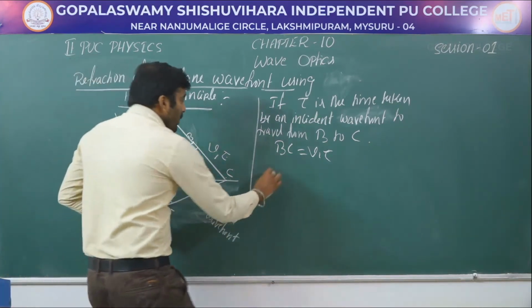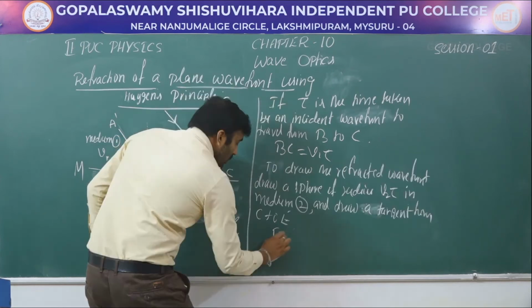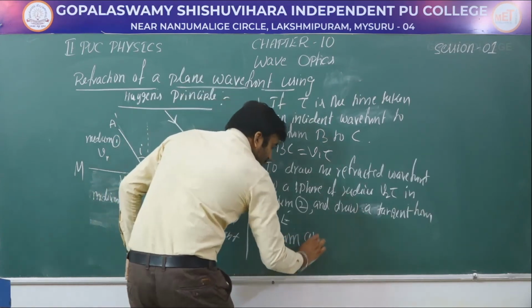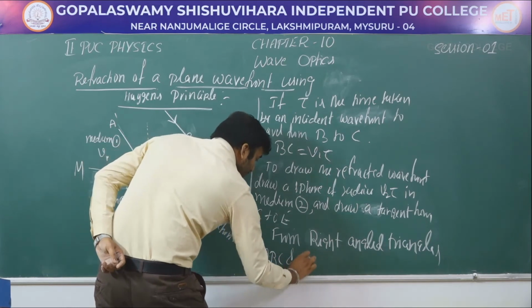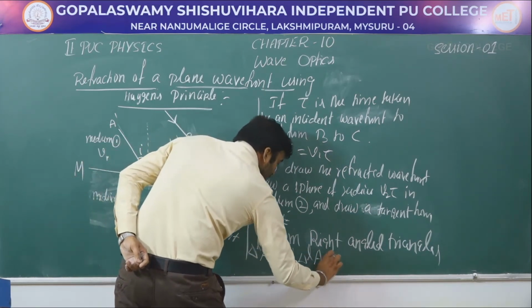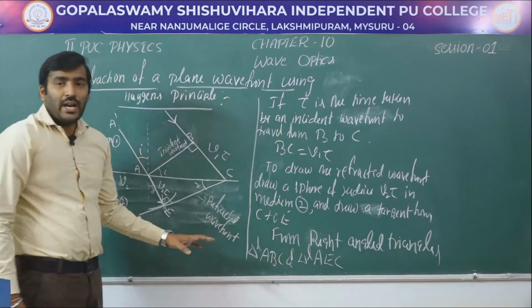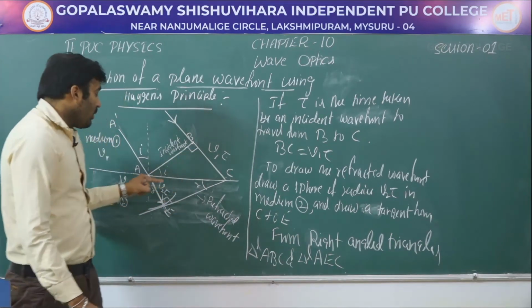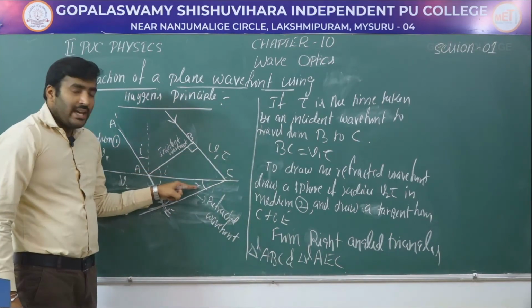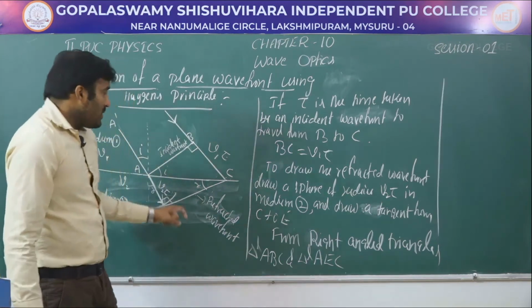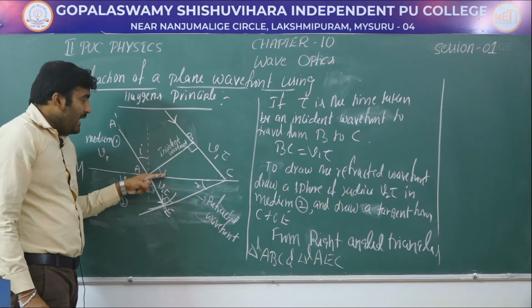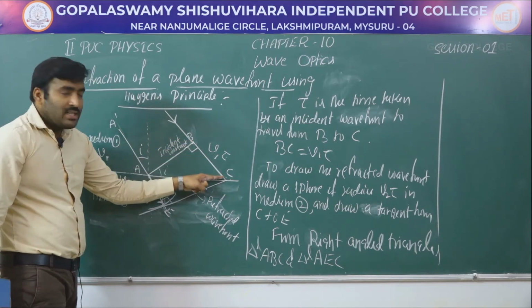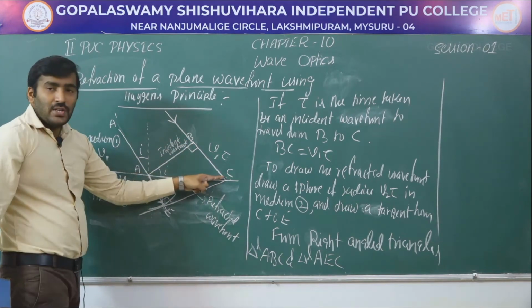Let us write them: triangle ABC and triangle AEC. By these two triangles, let us define what are sin I and sin R. So from the triangle ABC, what is sin I? Sin I is equal to opposite side by hypotenuse side.